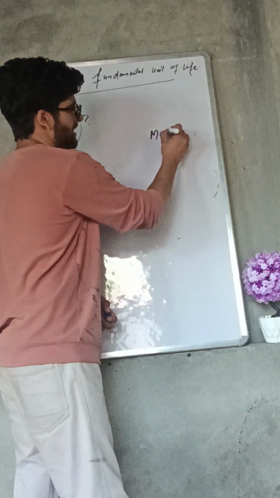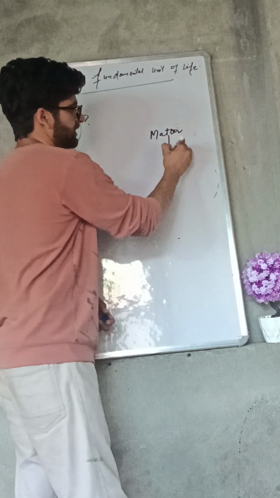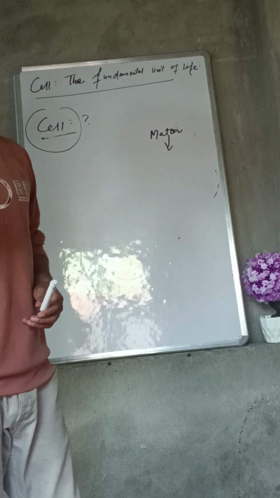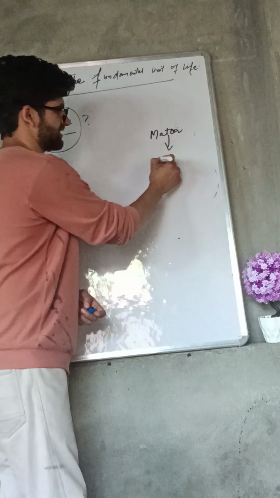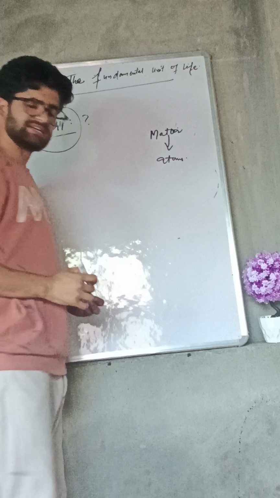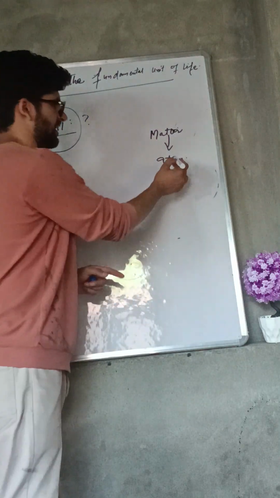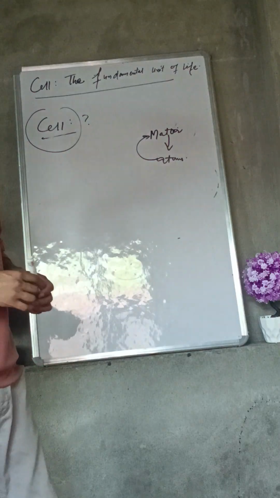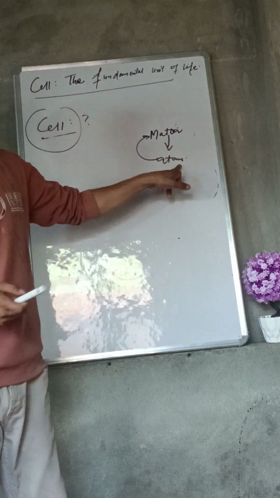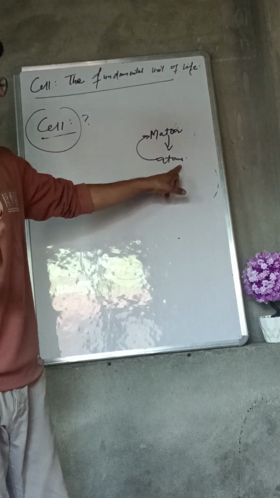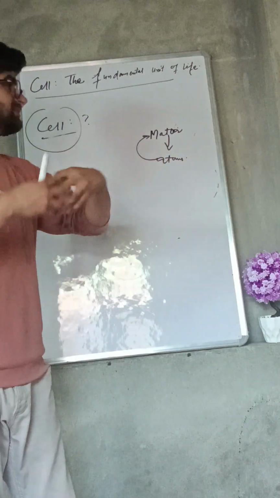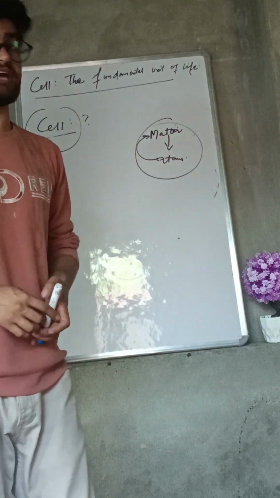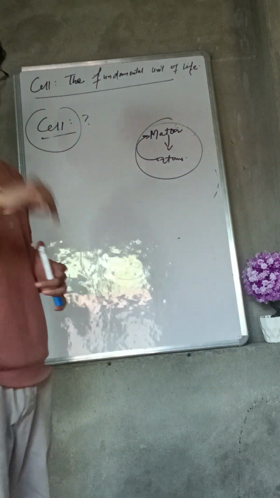If we look deeply into matter, it is made up of the smallest particles, known as atoms. When these atoms combine, they form matter. Alternatively, we can say it the other way: when atoms combine, they form matter. So this is chemistry. Now here we are not studying chemistry, we are studying biology.